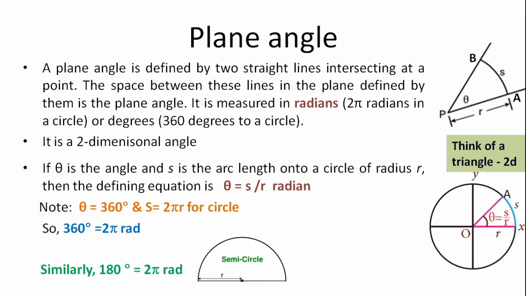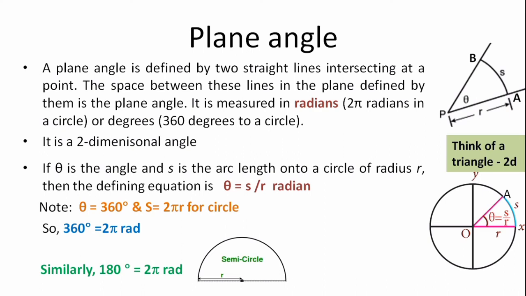The unit of arc length is meter and the unit of radius is also meter. So units get cancelled and it becomes dimensionless, but theta has a unit called radian.